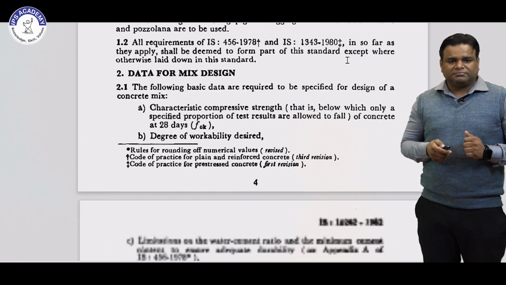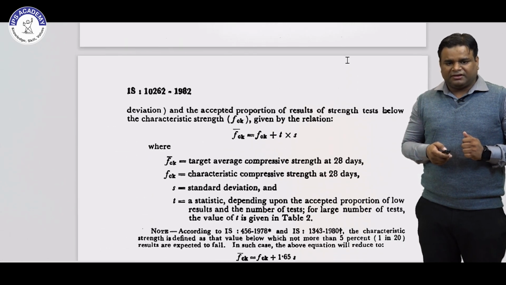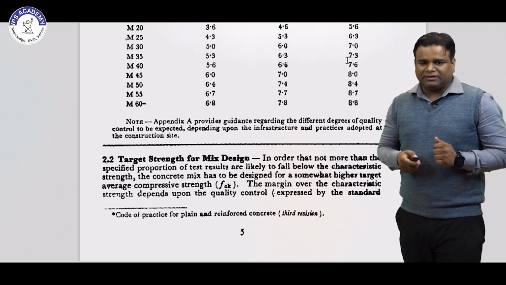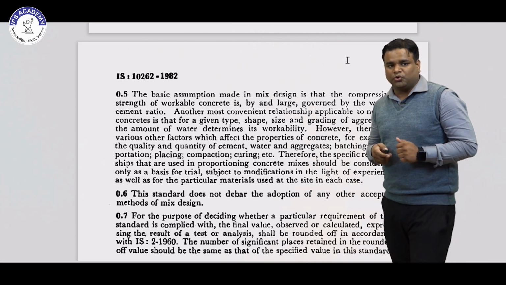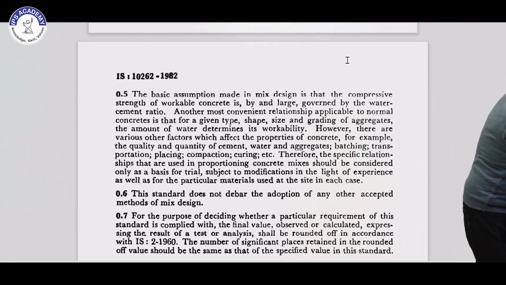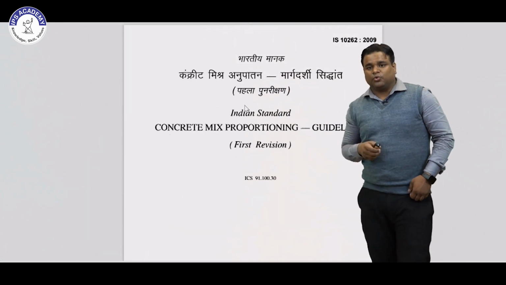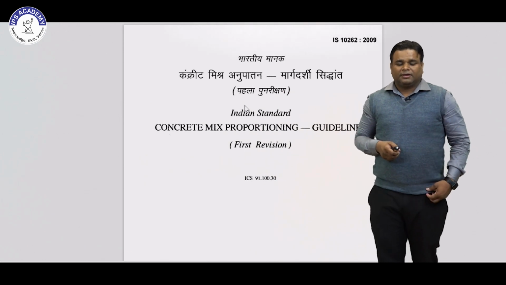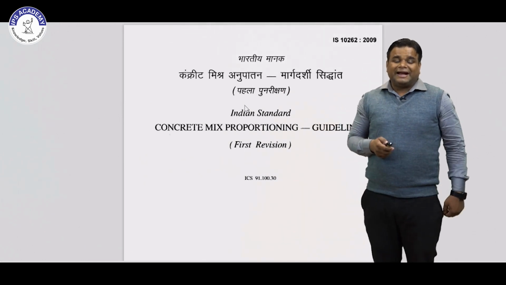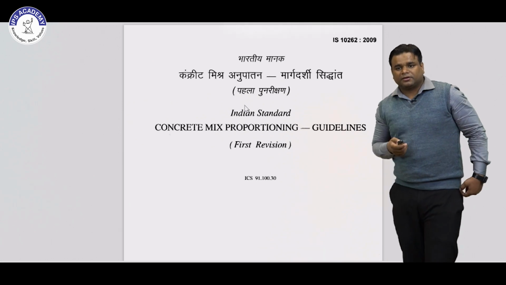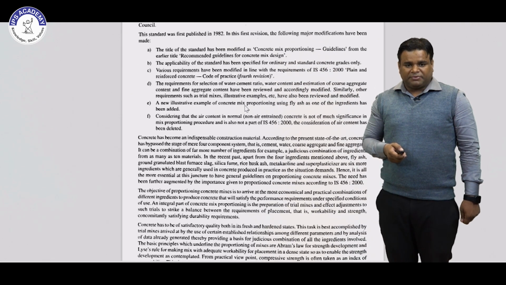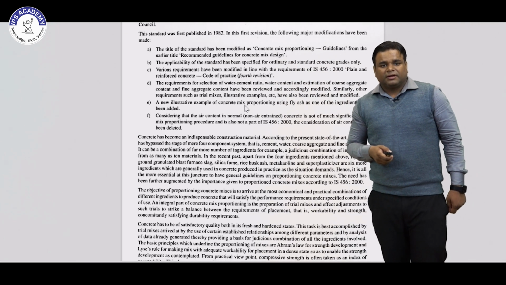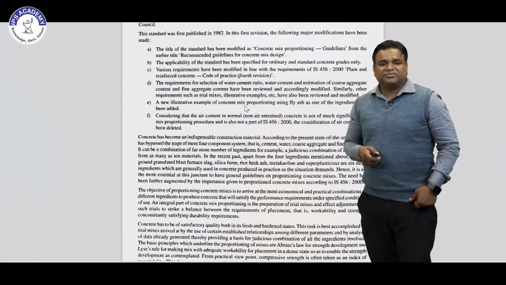And then these are some stresses for designing. So basically these are some definitions which are given in the 1982 code. Then in the next code we will see, so this is the first revision of that code, IS 10262:2009. In that we have seen the title of the code is different from the previous code. So this standard was first published in 1982.